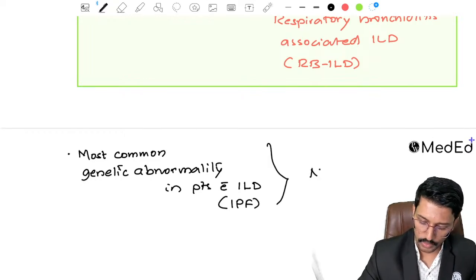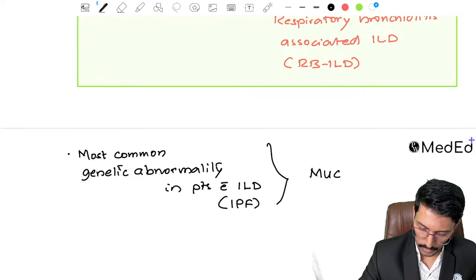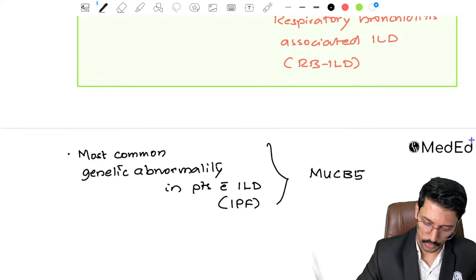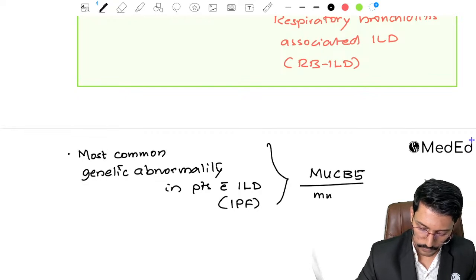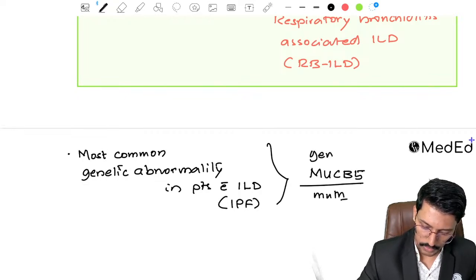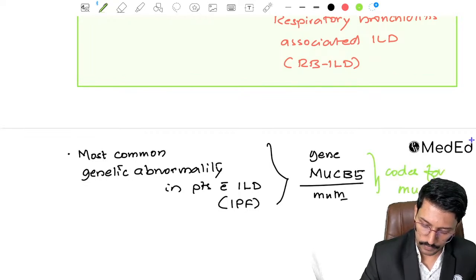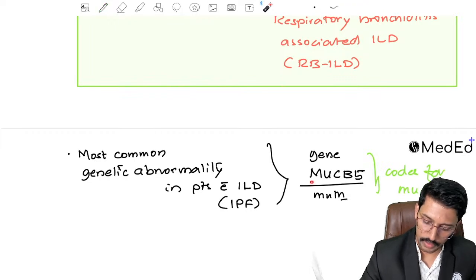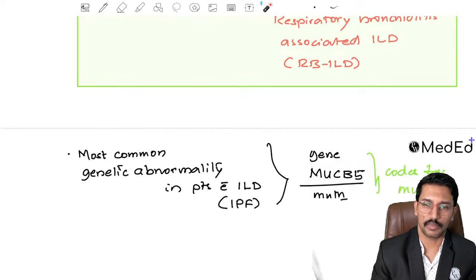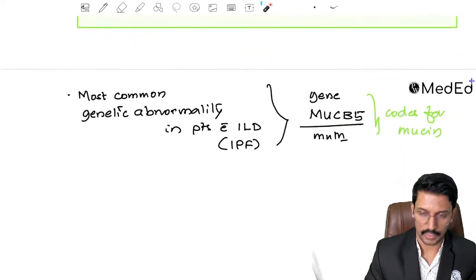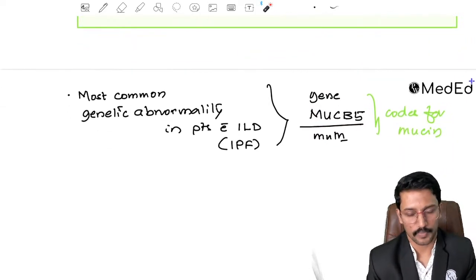So there is a gene called MUC5B. This gene codes for mucin. Okay, so the mutation in this mucin gene is responsible for a substantial number of cases of interstitial lung disease, particularly IPF.